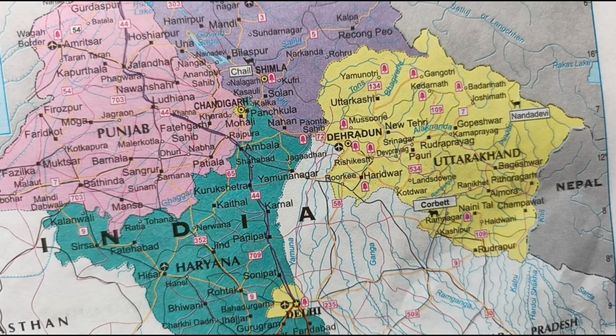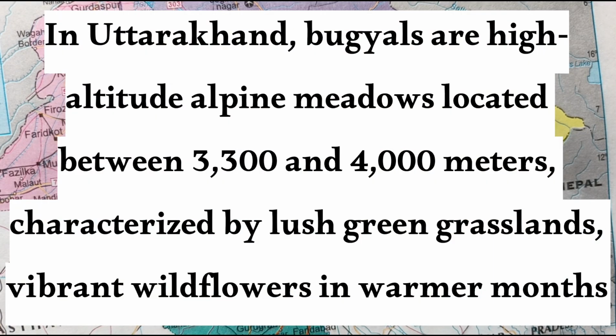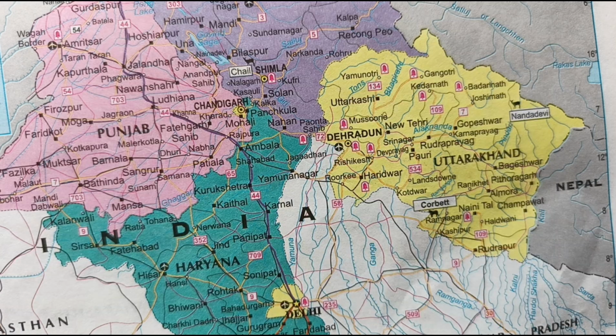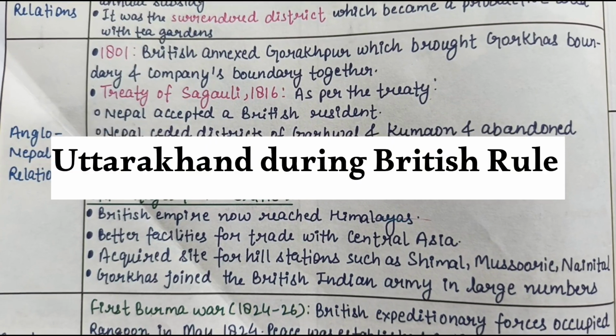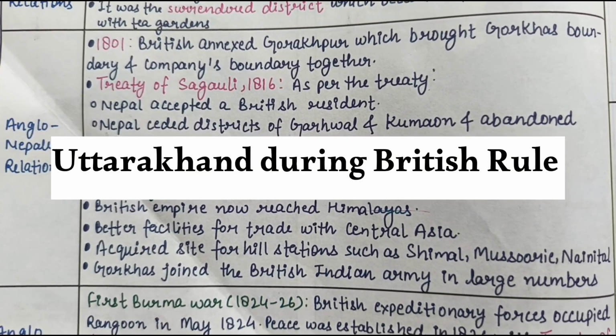Bugyals are known as the summer grasslands in the mountains, and the nomadic people travel to these grasslands in the summer. Let us now talk a little bit about the history of Uttarakhand during the British era.